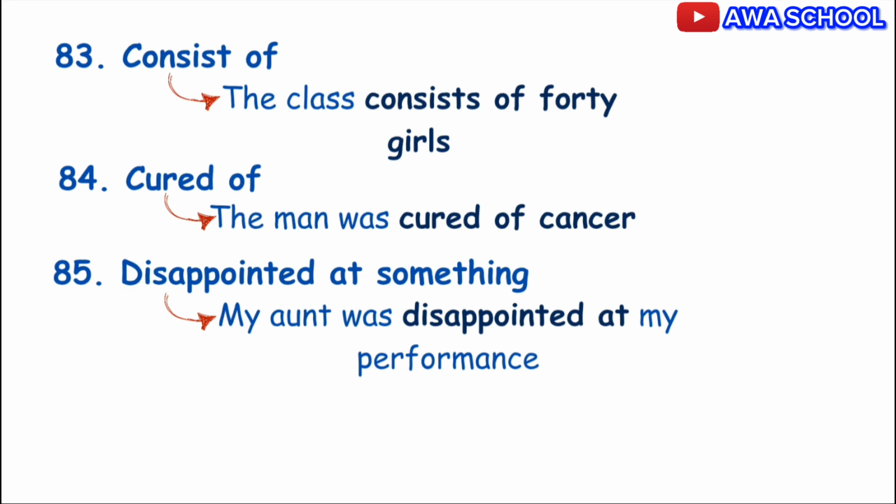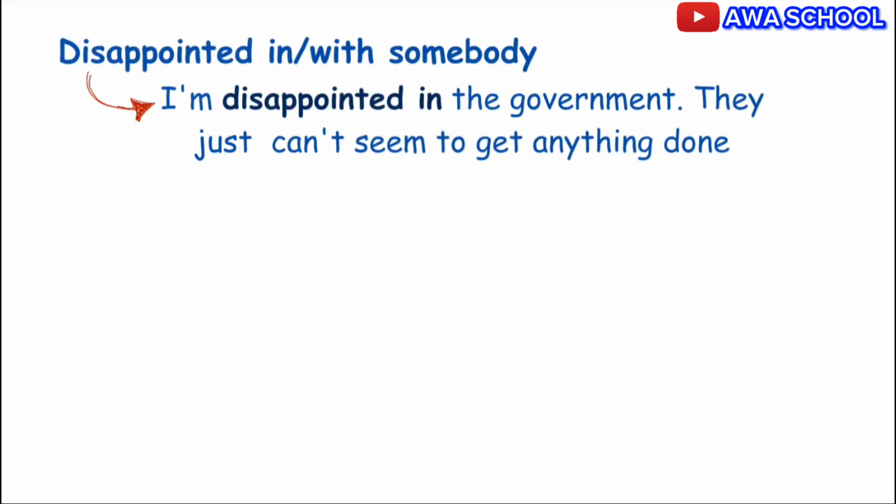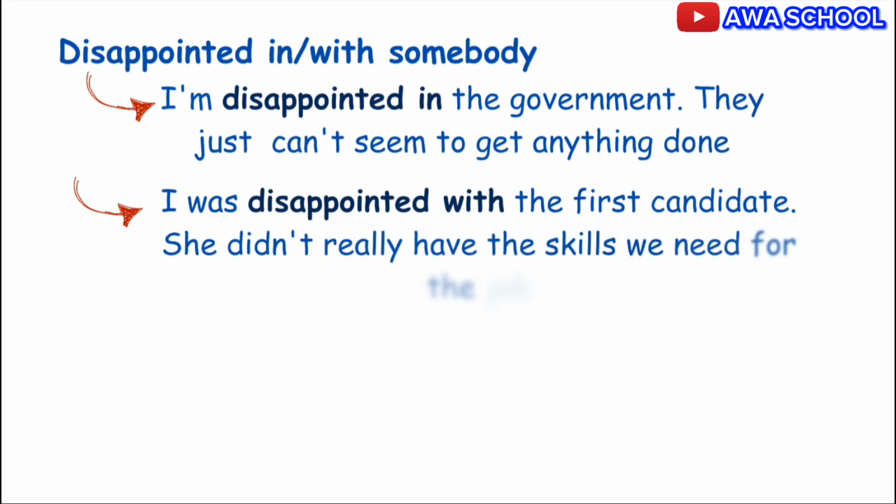Exactly. You are disappointed in somebody or with somebody. Remember, you are disappointed at something, but now you are disappointed in somebody or with somebody. Exactly. Example 1. I am disappointed in the government. They can't just seem to get anything done. Example 2. I was disappointed with the first candidate. She didn't really have the skills we need for the job.